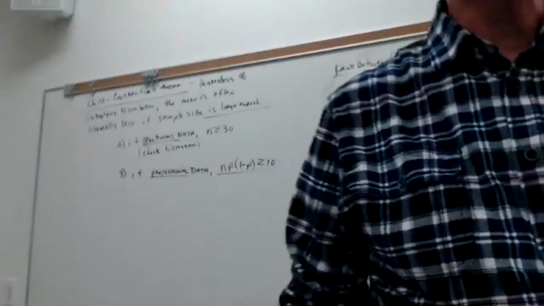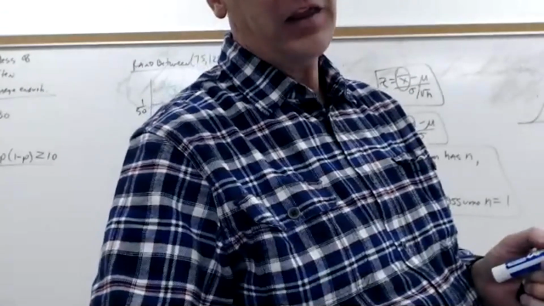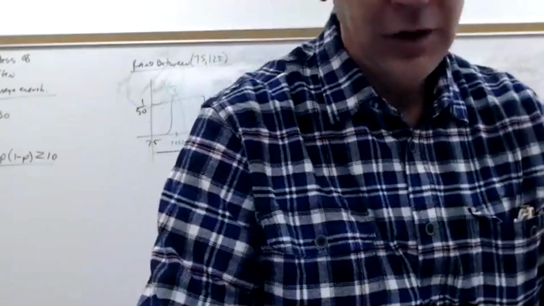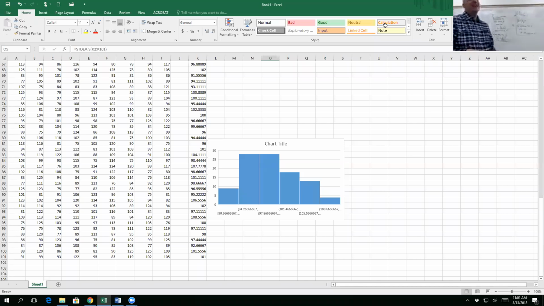Now, when you're doing this, this should probably give you a little bit of pause. When you look at this graph, that's kind of normal. It probably would look better if I had manually graphed it instead of used the Excel function.